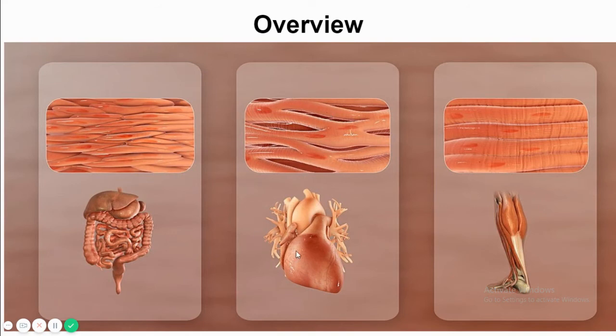In the middle, they are showing cardiac muscle, and some of the properties of cardiac muscle resemble skeletal muscle, and some resemble smooth muscle. The property that resembles skeletal muscle is that they have striations. You can see here the striations, these lines, these strips. The property that resembles smooth muscle is that cardiac muscle is involuntary and smooth muscle is also involuntary.